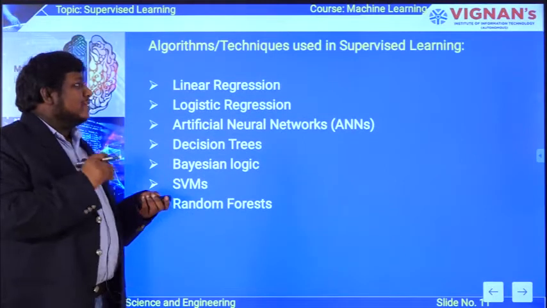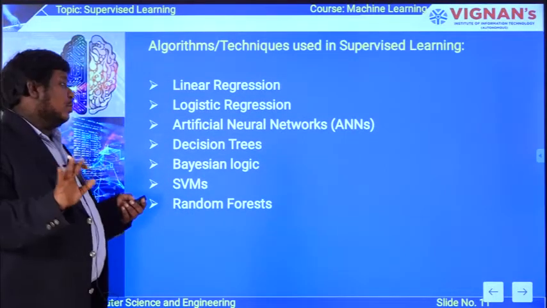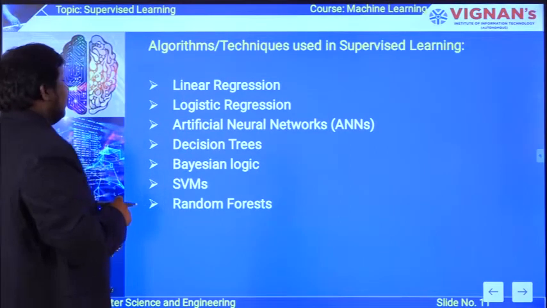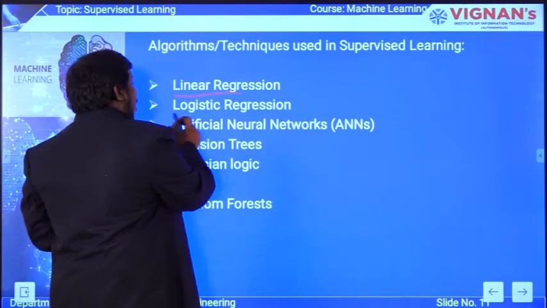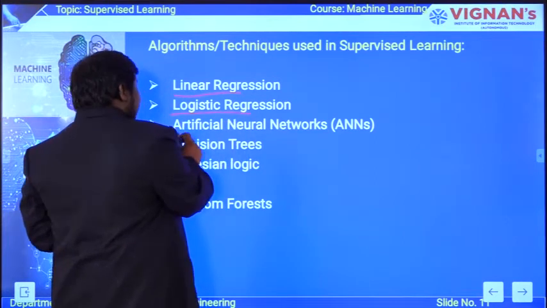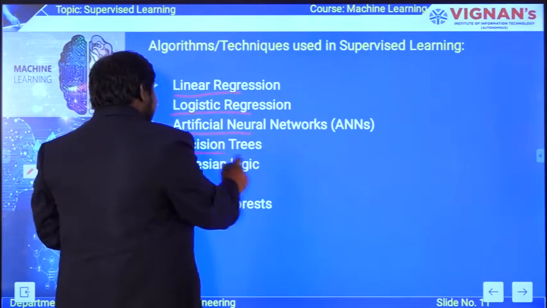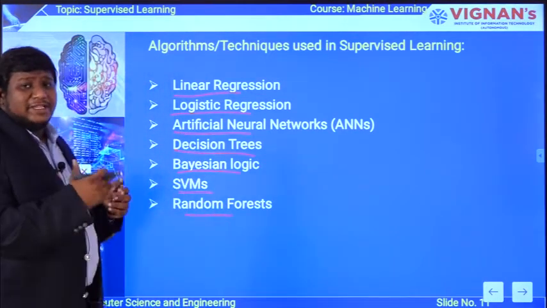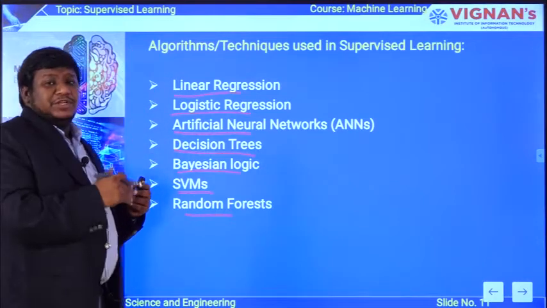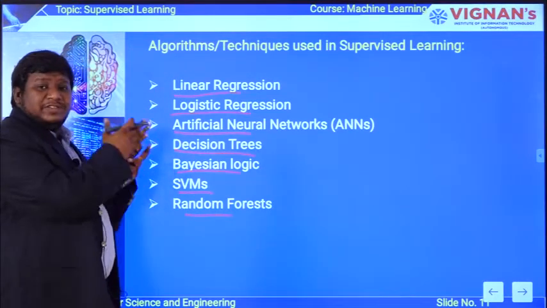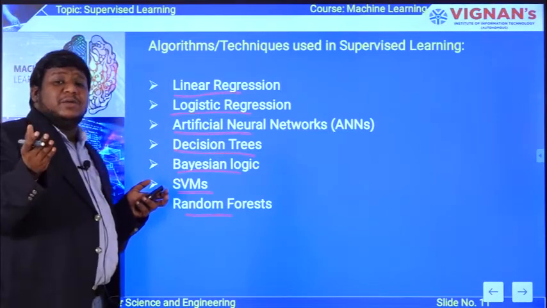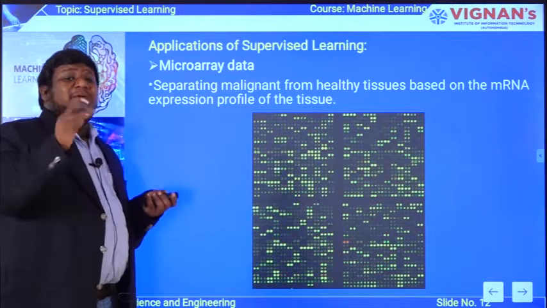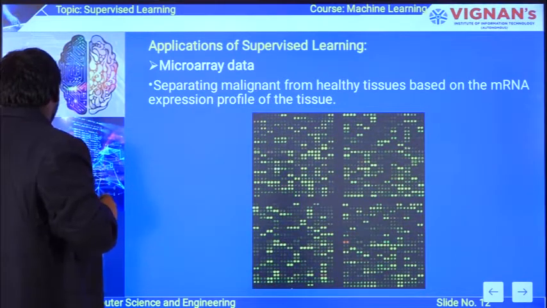So, some of the techniques or algorithms that can be used in supervised learning are linear regression and logistic regression. All these are statistical techniques. Then ANN, we know, artificial neural networks, decision trees and Bayesian logic, SVMs and random forest. All these techniques come under supervised learning. You are going to use these models based on your data sets. So, let us see some of the real time applications of supervised learning.